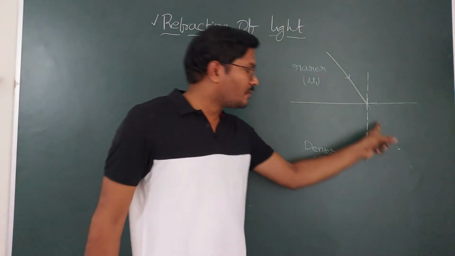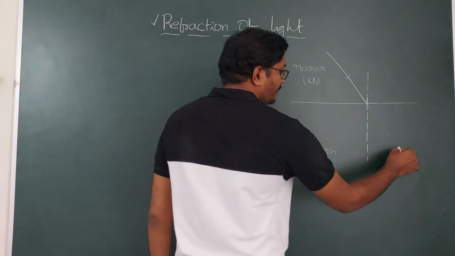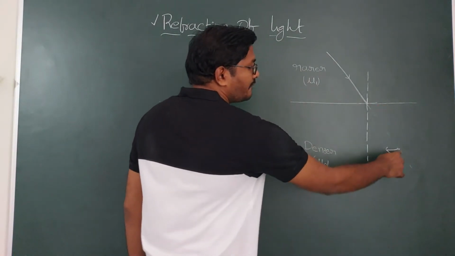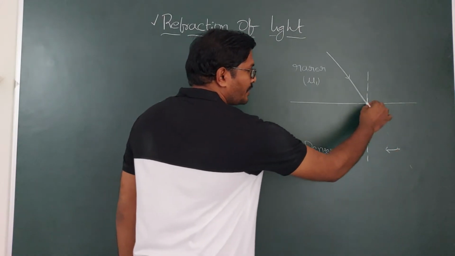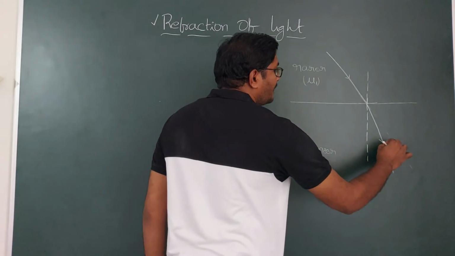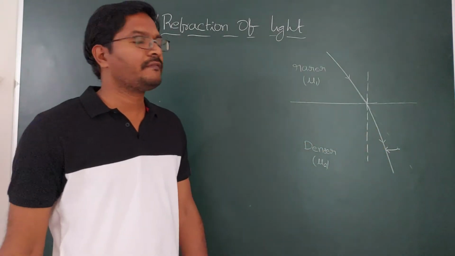From the original direction, when the light ray travels from rarer to denser, it bends towards the normal like this. This bending ray is said to be the refracted ray.